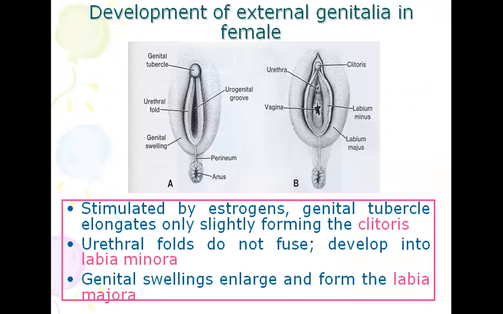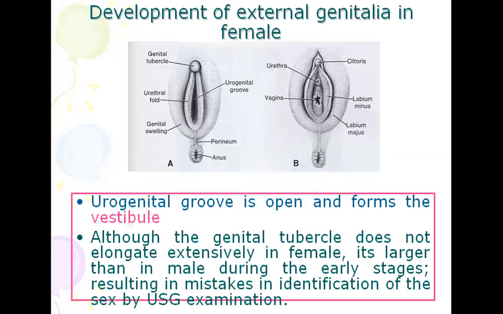Here is development of the external genitalia in the female. It is stimulated by estrogens. The genital tubercle elongates only slightly, forming the clitoris. Urethral folds do not fuse and develop into the labia minora. Genital swellings enlarge and form the labia majora. The urogenital groove is open and forms the vestibule.